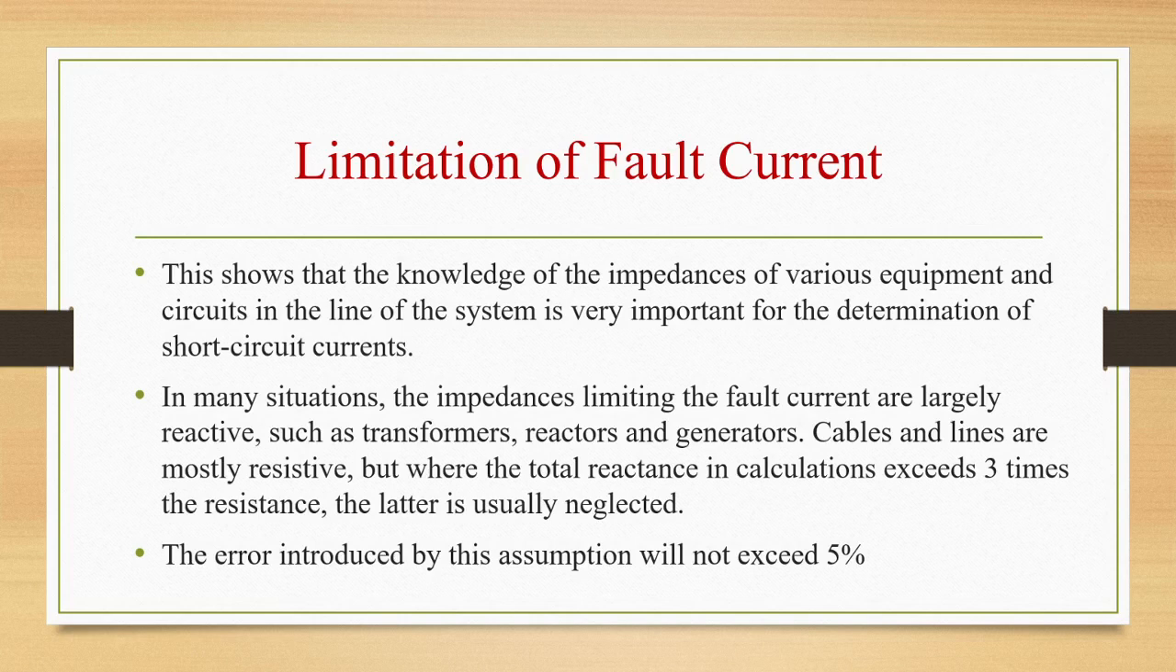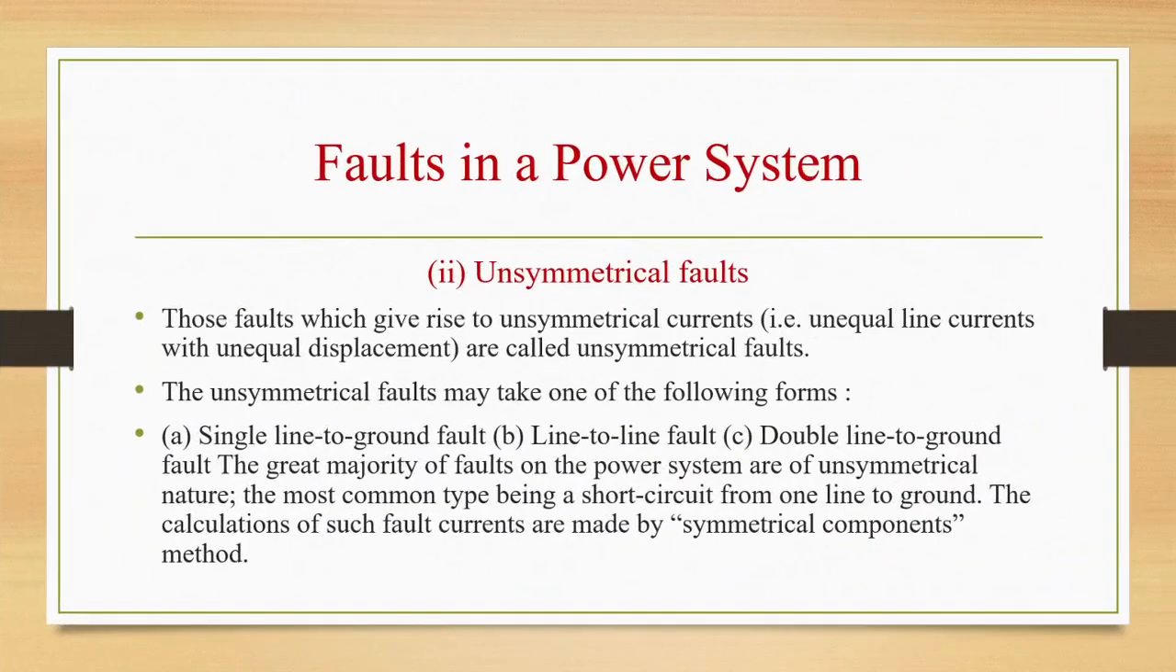So the knowledge of the impedance of various equipment and circuits in the line of the system is very important for the determination of short circuit currents. In many situations, the impedances limiting the fault current are largely reactive, such as transformers, reactors, and generators. Cables and lines are mostly resistive, but where the total reactance in calculations exceeds 3 times the resistance, the latter is usually neglected. Error introduced by this assumption will not exceed 5%.